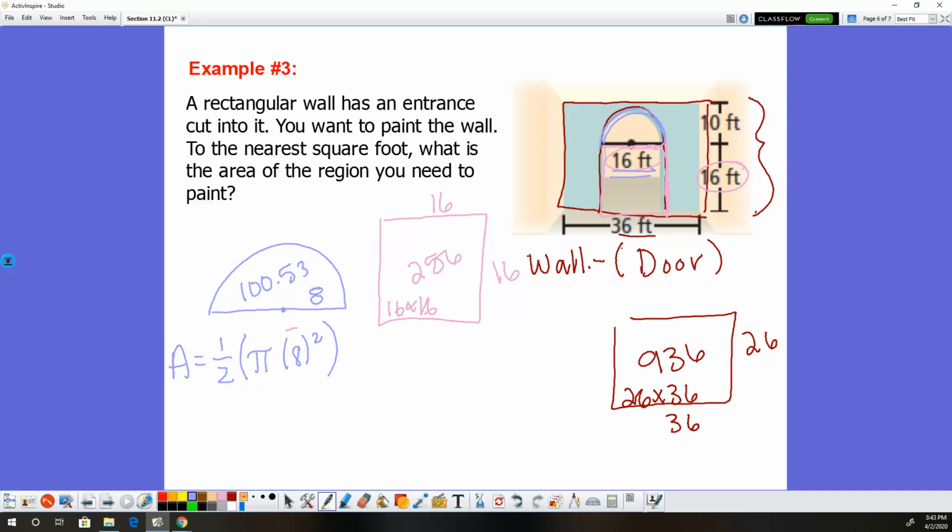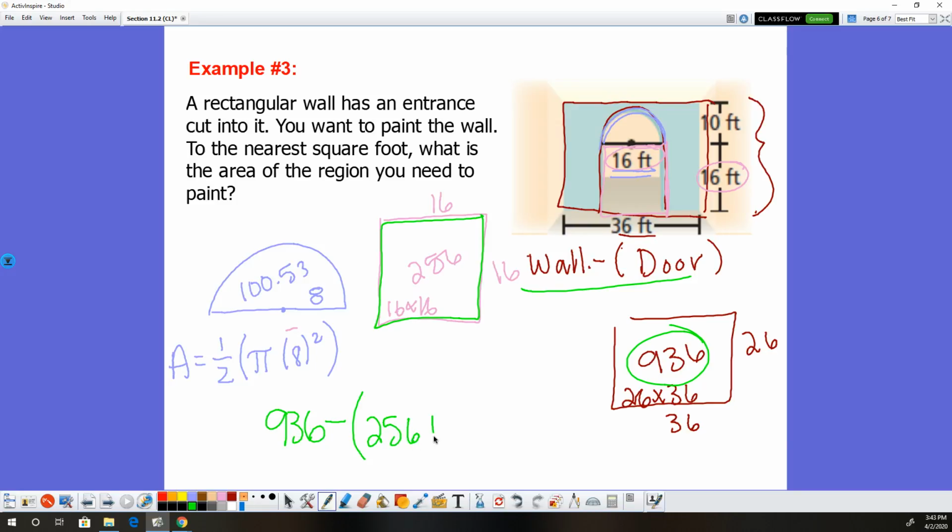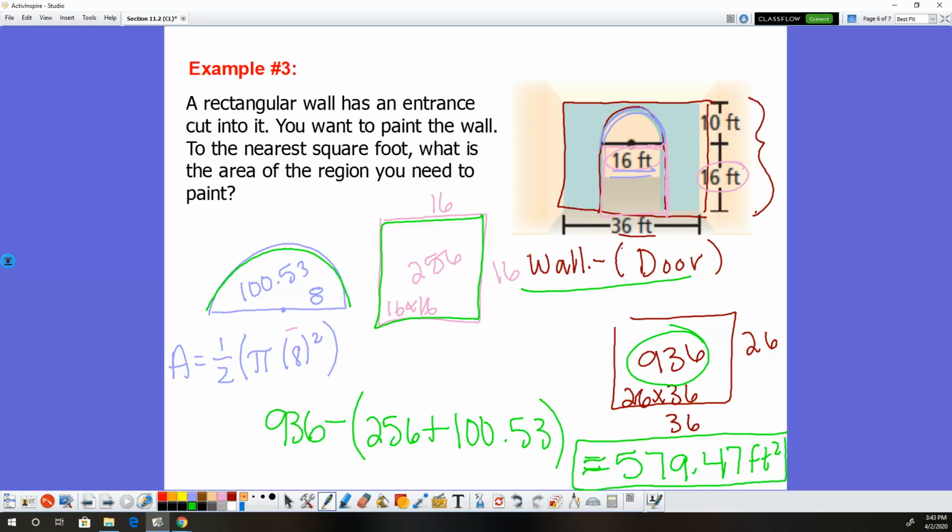So to find the area of the shaded region, you're going to take the wall, so 936, minus the doorway, which is the combination of this rectangle here and this semicircle. And when I put that into my calculator, I get roughly 579.47, and that would be feet squared. There we have it.